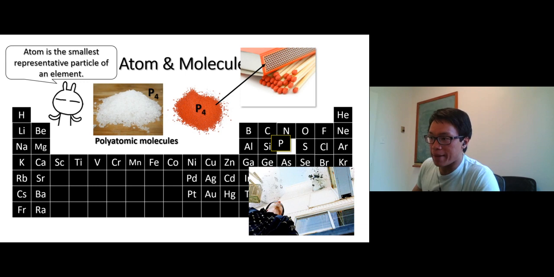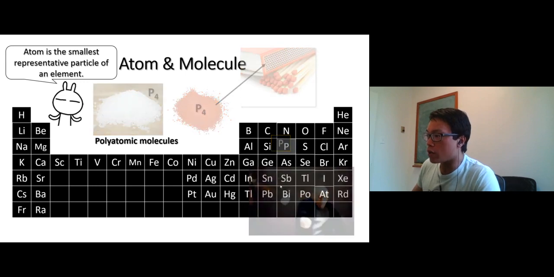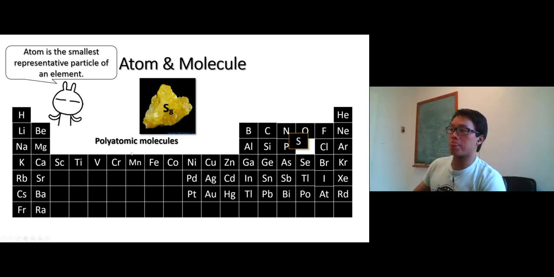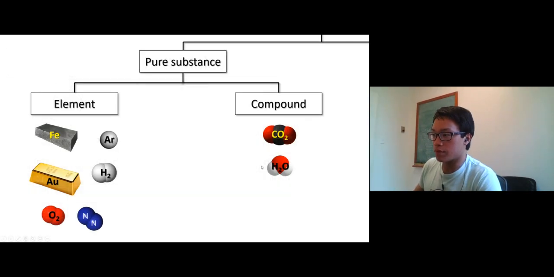As an example of polyatomic molecules, we also have sulfur, which comes in 8 atoms in a molecule, not just an atom. All right, go to the next video, where we talk about atoms and molecules.